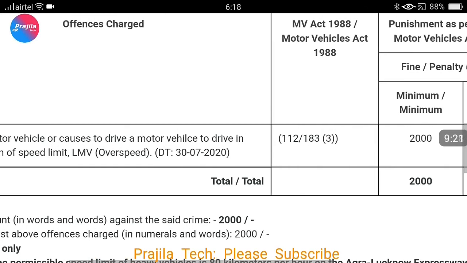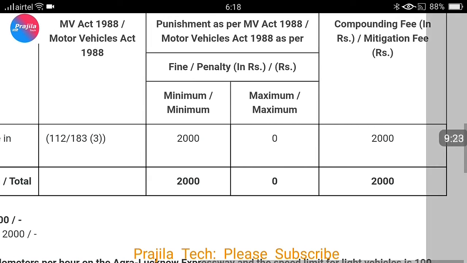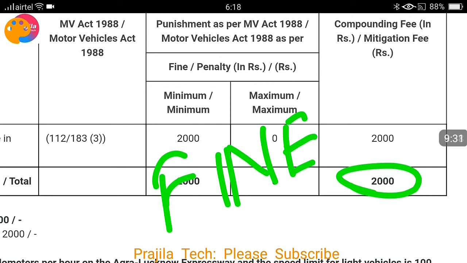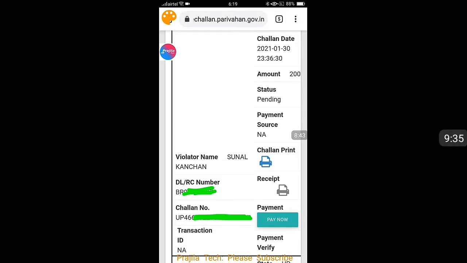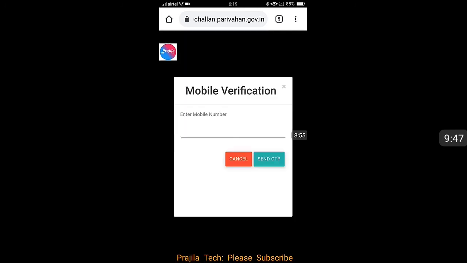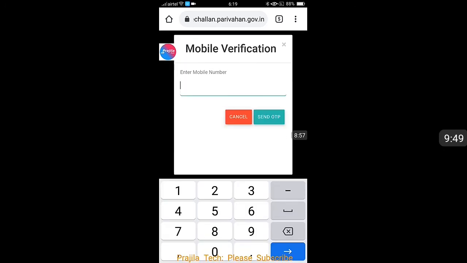Every vehicle may not have this. In this case I have clicked on this and downloaded it. As you can see here, the penalty was 2000 rupees. And why this penalty was given is also clearly explained in this receipt. Now what you can do is, here I am going to clear my penalty. As you can see below, there is a pay now option. So you can pay now. Friends, I am just scrolling, enlarging it. I click on pay now.